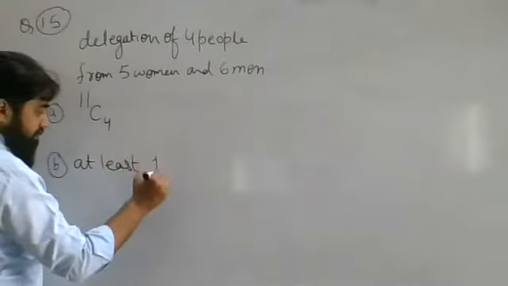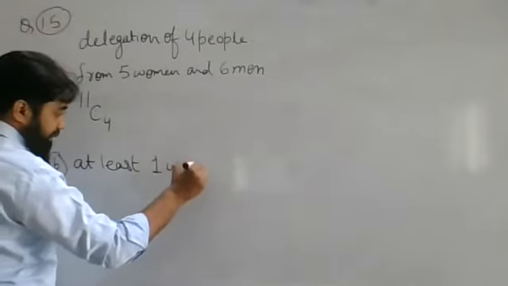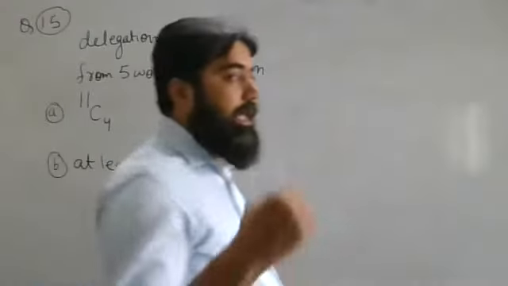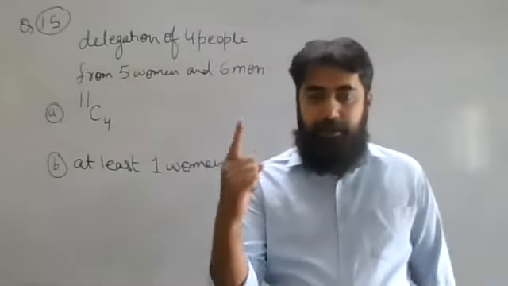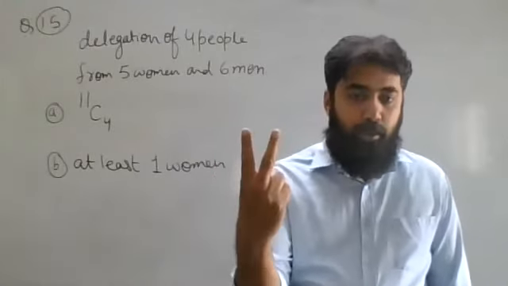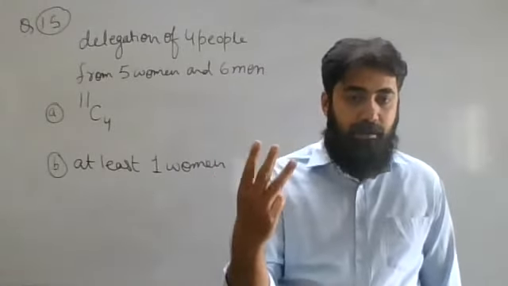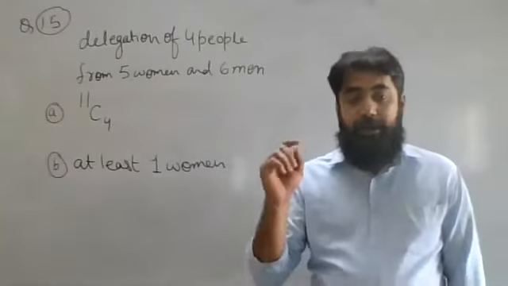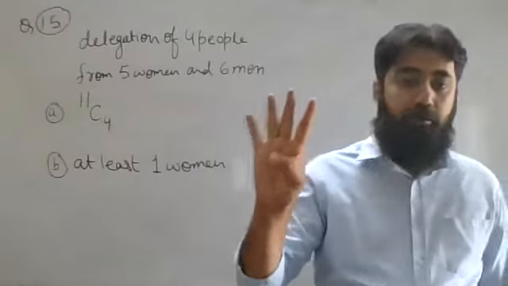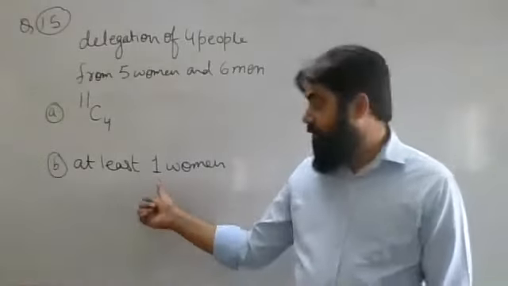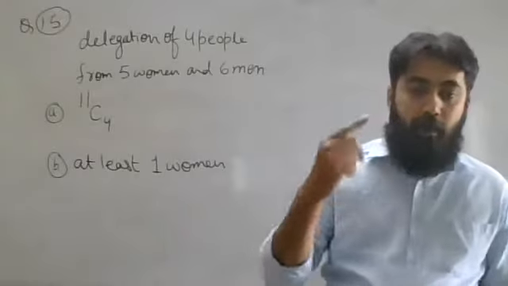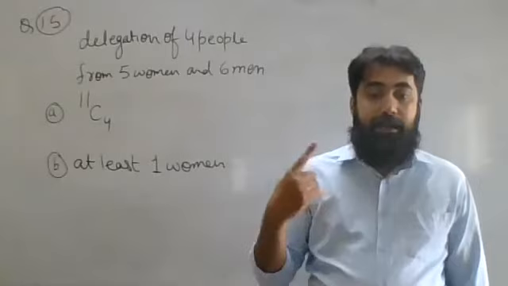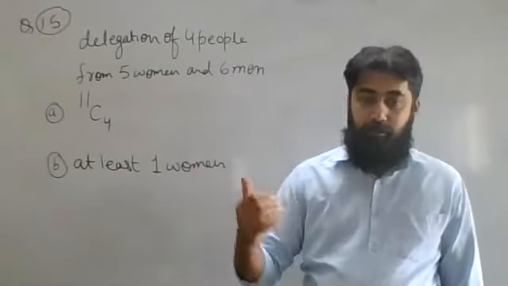At least 1 woman means it can be 1, 2, 3, or 4. There are 2 ways to solve this one. I'm going to solve them one by one so you can get your understanding. At least 1 woman means I can have 1 woman or more than 1 woman in that group.